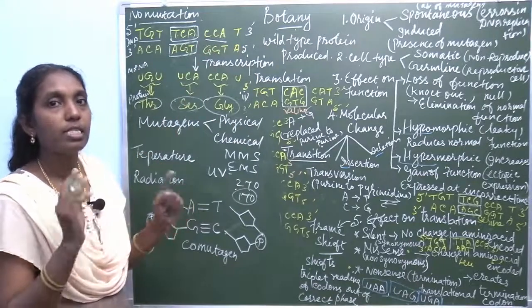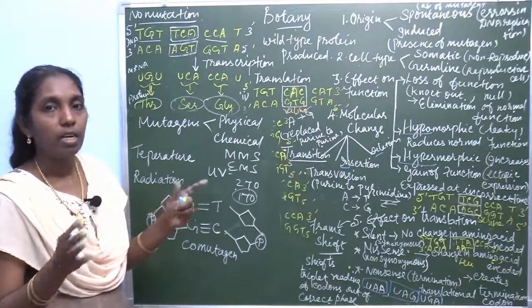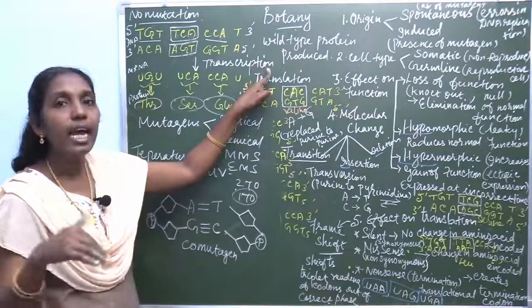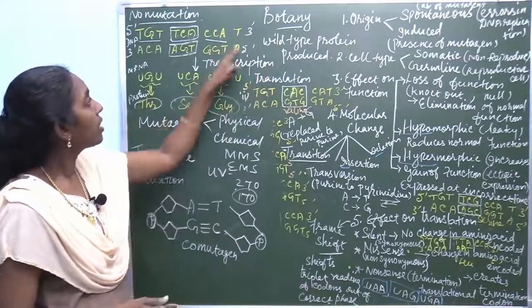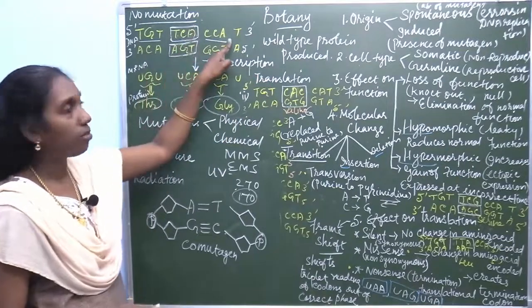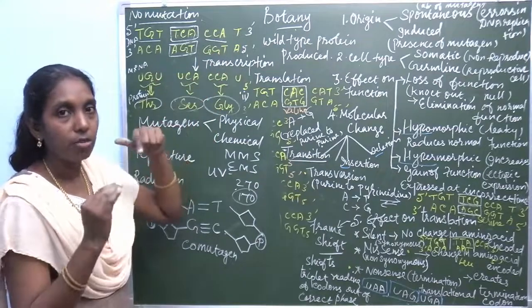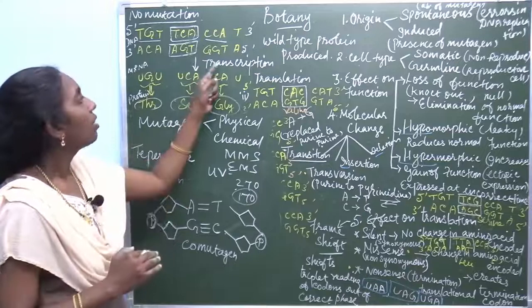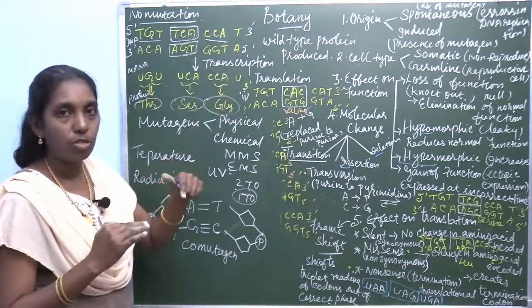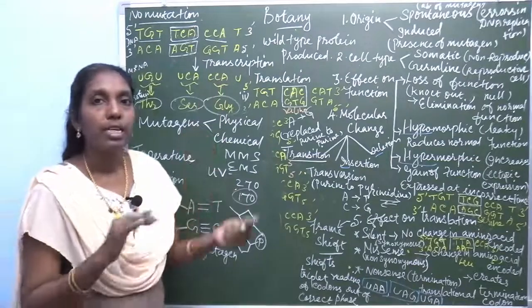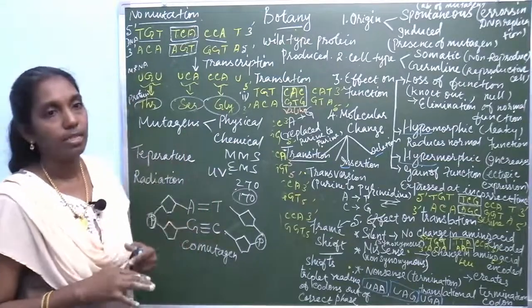In most cases it affects DNA replication as well as transcription. If any one nucleotide in the sequence is affected, then the next process, transcription, also gets affected.